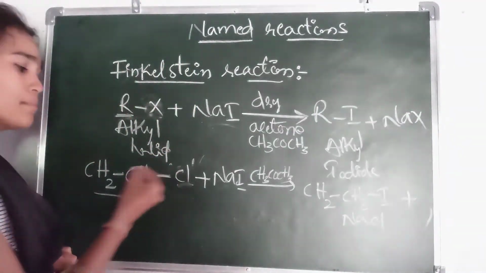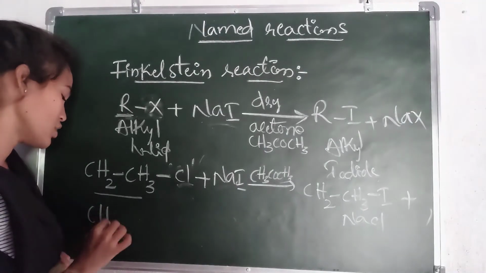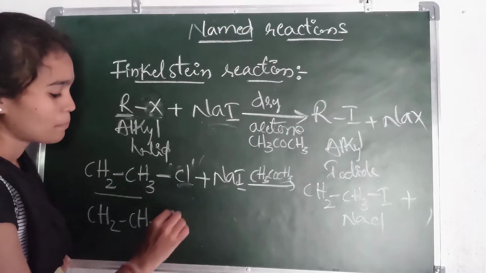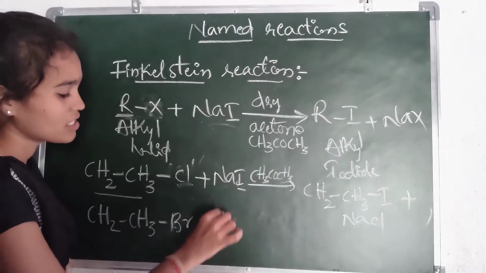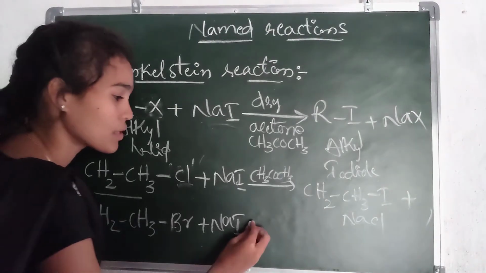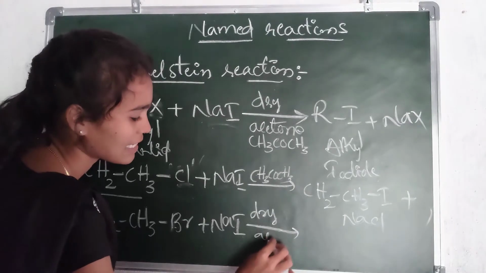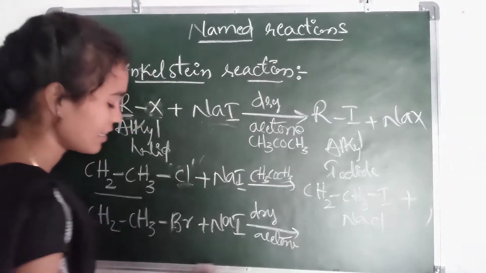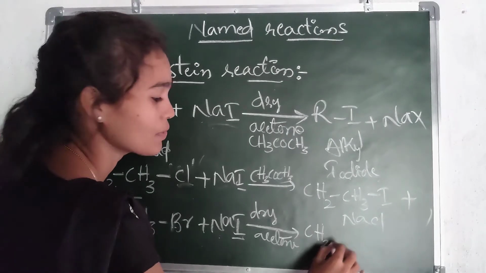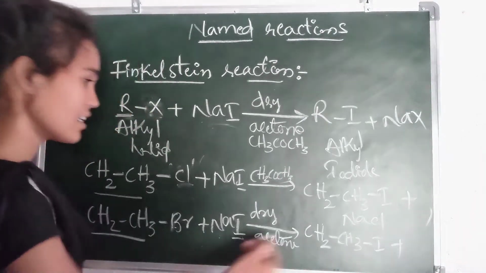We can write the bromine case the same way: CH2CH3Br reacting with sodium iodide in the same dry acetone gives CH2CH3I along with NaBr.